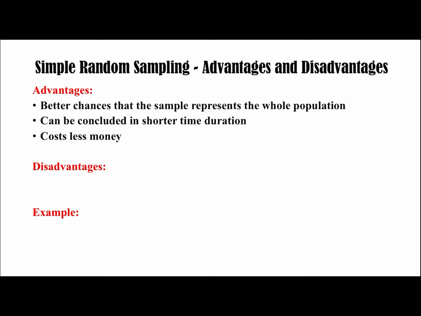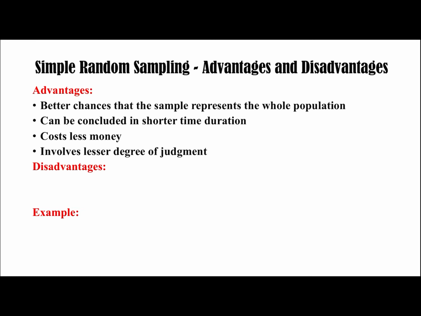It costs less money. Once the task of assigning random numbers is done, half the process is completed. The process saves time and cost to a great extent, and its simplicity ensures that we do not have to spend too many resources on the sampling process itself, and we can take any number of samples from this process. It involves a lesser degree of judgment. While assigning a random number to an item of the population, the person assigns a number in a random sequence. That means the process is unbiased, as it does not involve the judgment of the person performing the sampling.